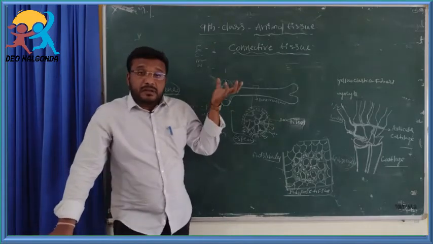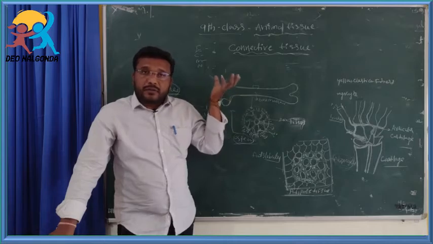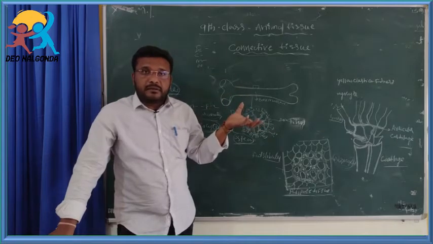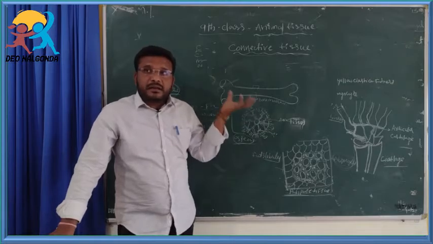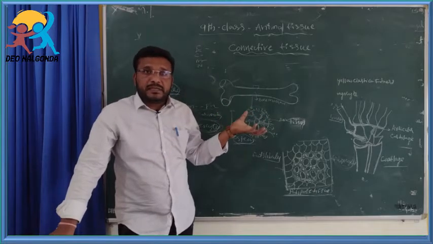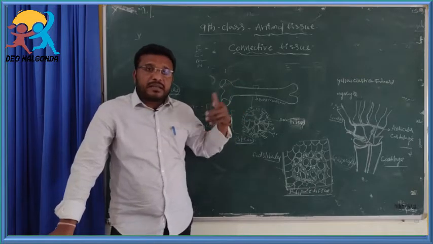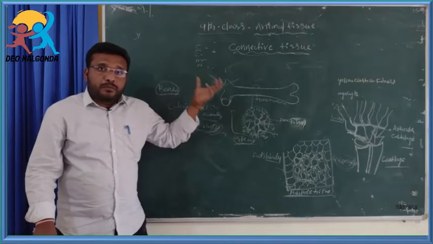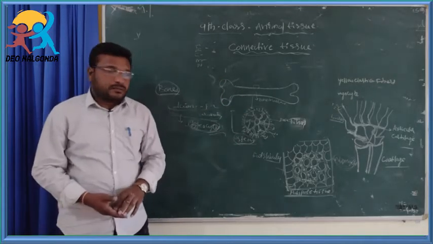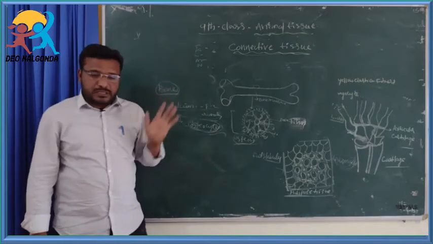Bone provides the definite shape in vertebrates. It is the main component in the skeleton system of vertebrates. Except for shark fishes, all vertebrate animals contain bones in their skeleton system. Okay, students, now bone tissue is also over.